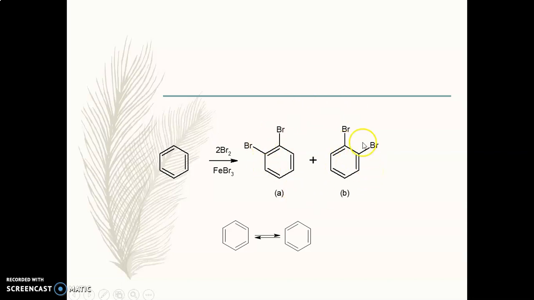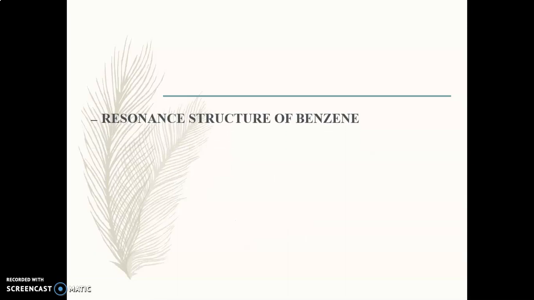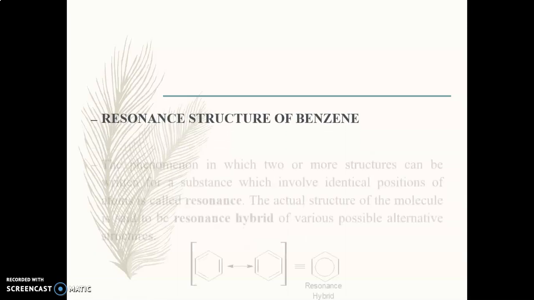But practically this is not happening, and for that purpose Kekulé said that these double bonds are not fixed, they are continuously rotating, due to which bromine cannot identify which double bond it should attack. It should behave like the same. Now the next point that we are going to discuss is the resonating structures of benzene.